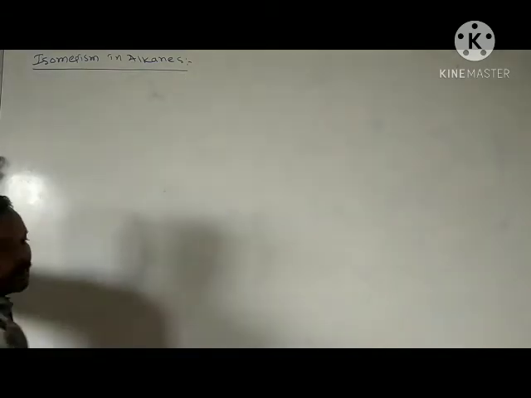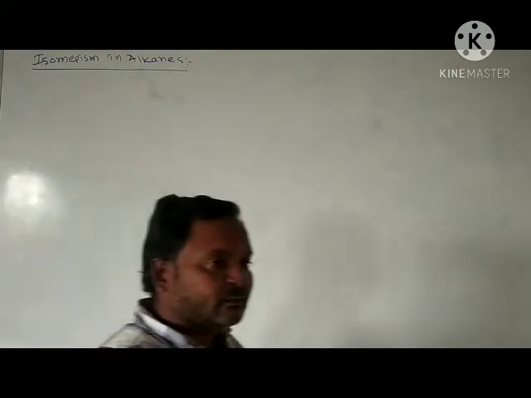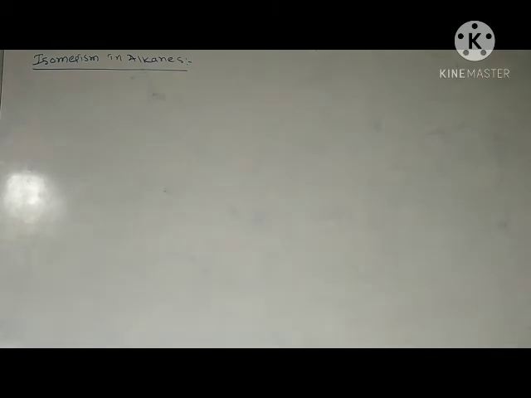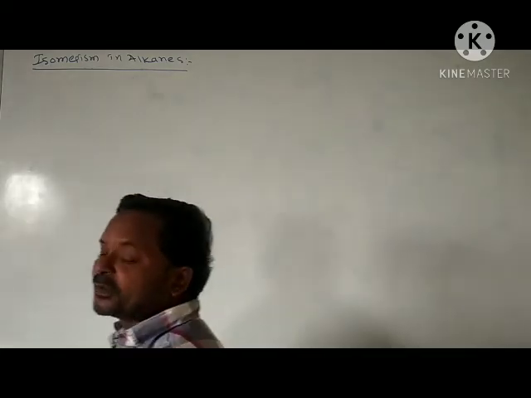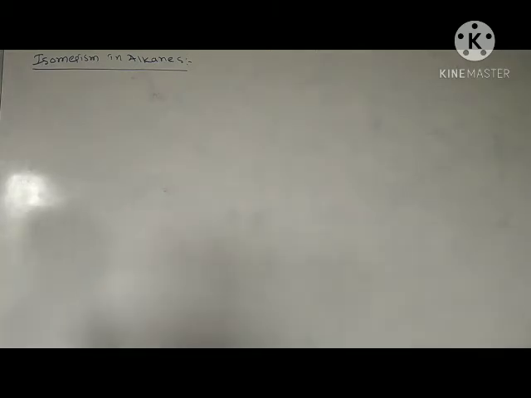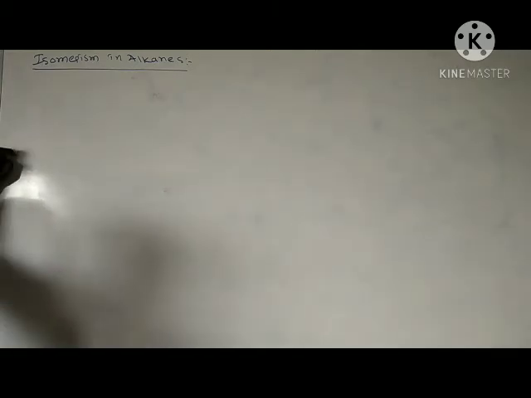Already we know about isomerism. What is isomerism? The compounds which have the same molecular formula but differ in structure or spatial arrangement of groups or atoms are considered isomers, and the phenomenon we call isomerism.